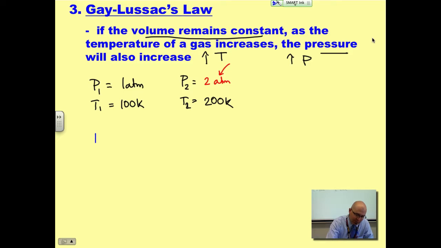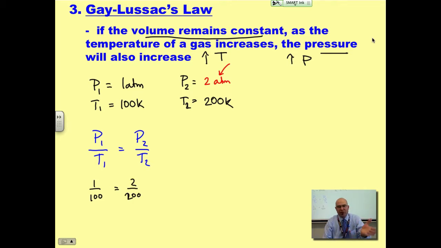You would say P1 over T1 equals P2 over T2. Again, notice 1 over 100 is the same as 2 over 200. Okay, so it's a way of showing two similar fractions.